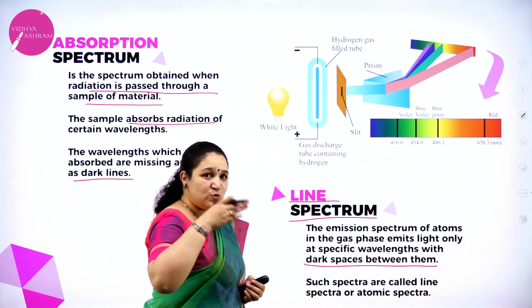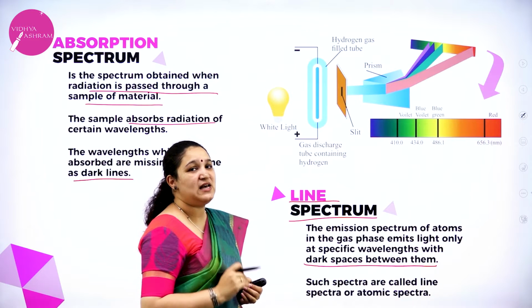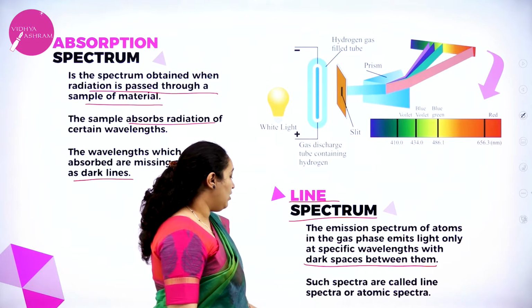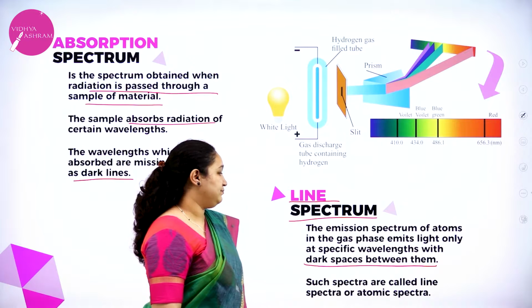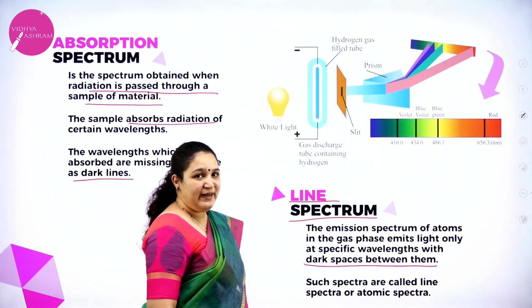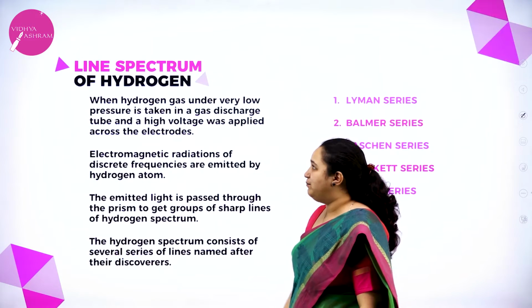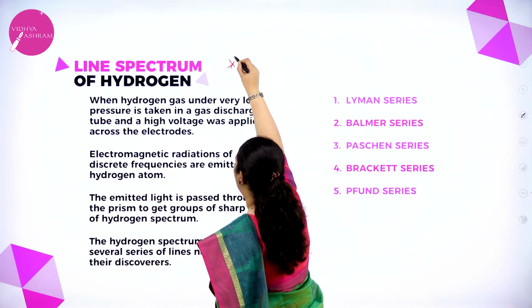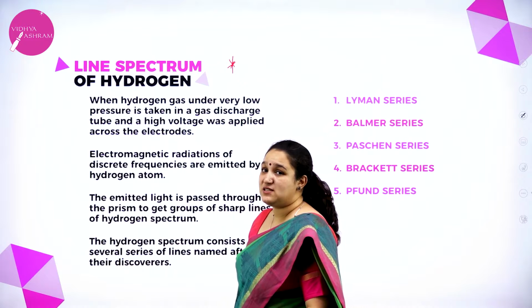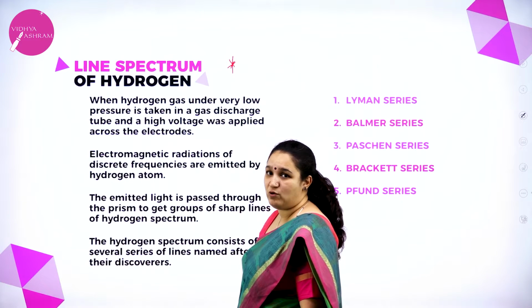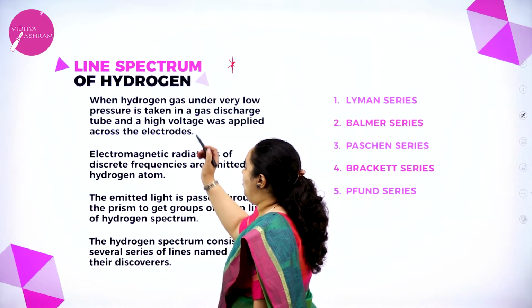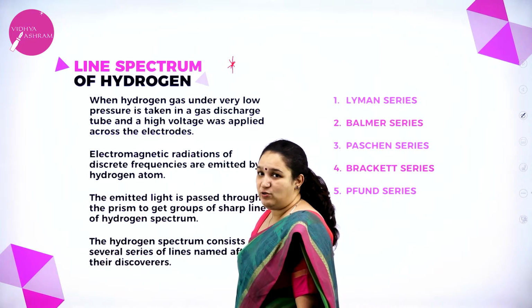Such lines which are formed are called line spectra or atomic spectra. Okay, so we will learn more detail about the line spectrum of hydrogen. Very important for your exam, asked several times for 3 or 4 marks. So what is the line spectrum of hydrogen?